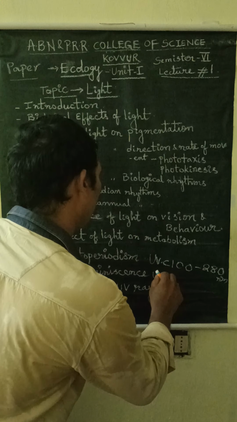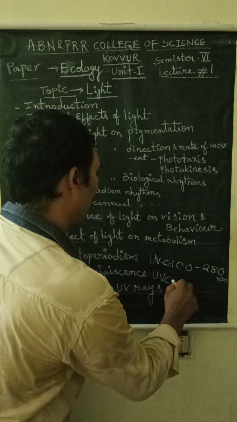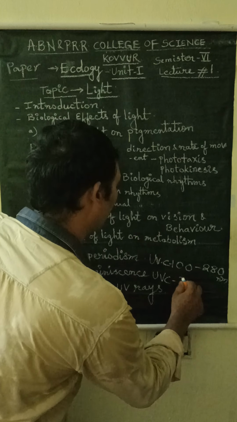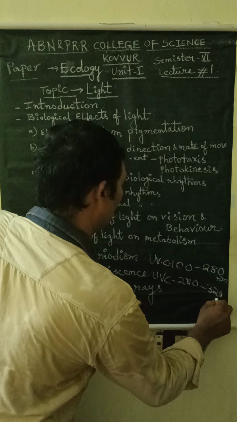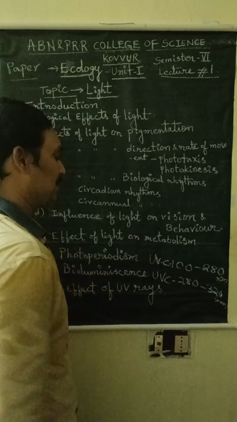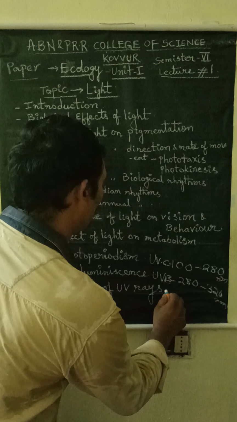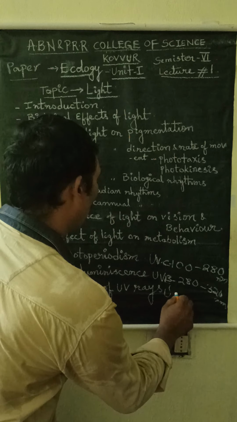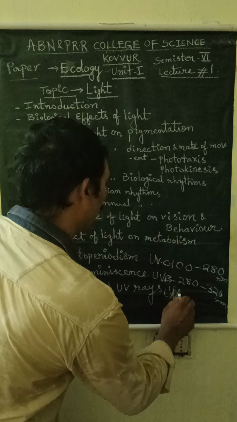Next, UVB. UVB means the ultraviolet rays which have the wavelength in between 280 nanometers to 320 nanometers. Next, ultraviolet rays A, UVA.